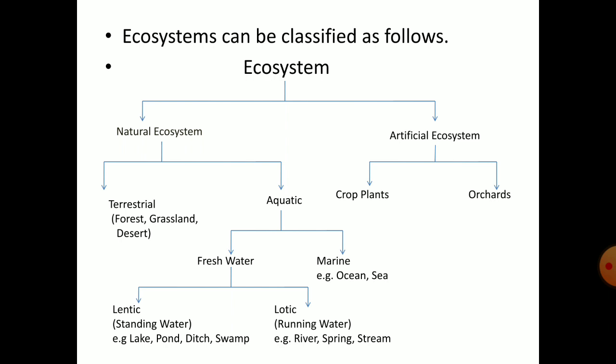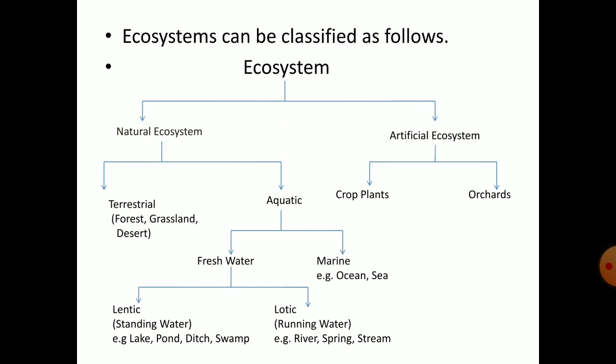Examples for this are a river, spring, stream, etc. So aquatic is divided into two, that is freshwater. The second one is marine. Examples for marine are ocean and sea. So these are the natural ecosystem types.